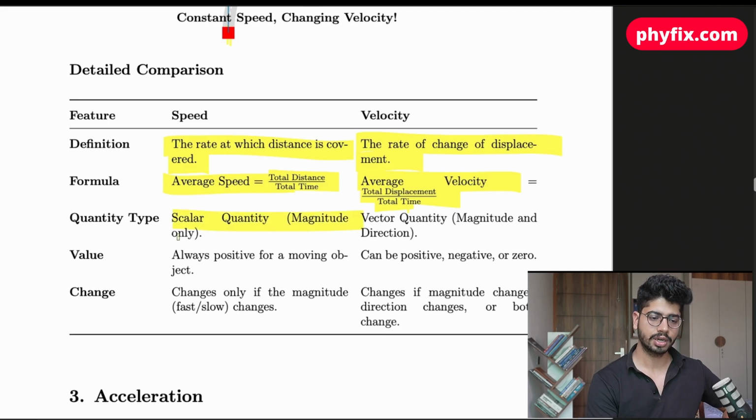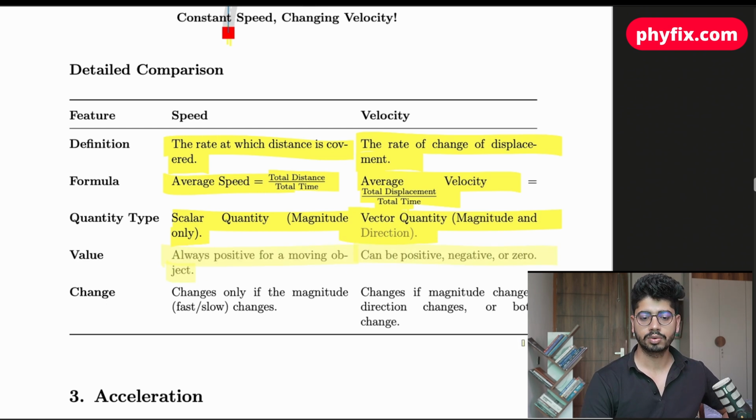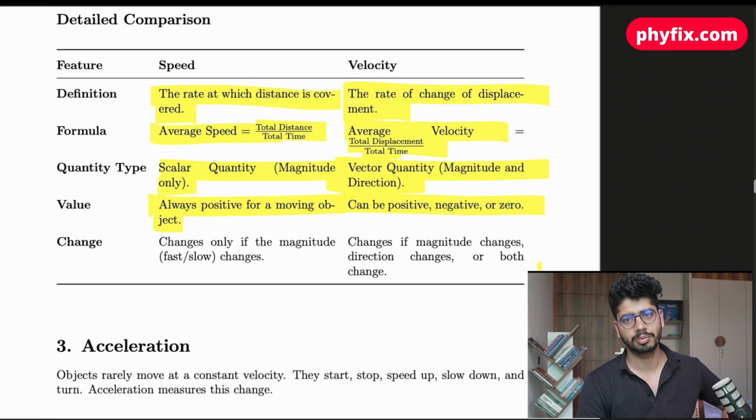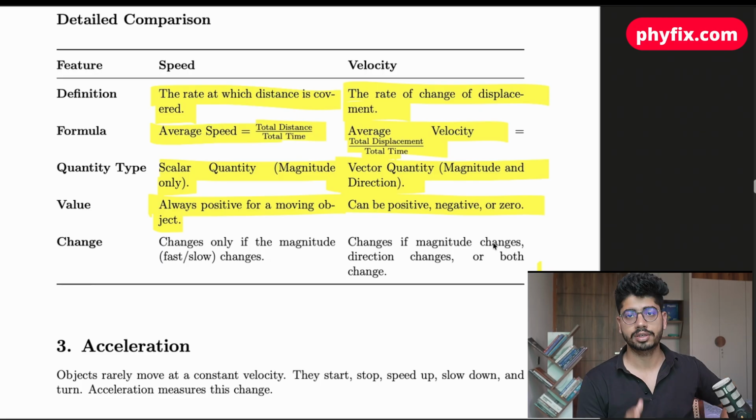Speed is a scalar quantity that has magnitude only, and velocity has magnitude as well as direction. Speed is always positive, and velocity can be negative, because it is a vector quantity. It can be negative, positive, or zero. Directions you are going to define in physics. You tell which one is positive and which one is negative. If the car is moving on the right side of me, I can say this direction is positive, so I'm going to say 20 meters per second to the right side is positive. I can choose it. If something moves on the left side, I can say negative. So negative and positive will tell the direction.